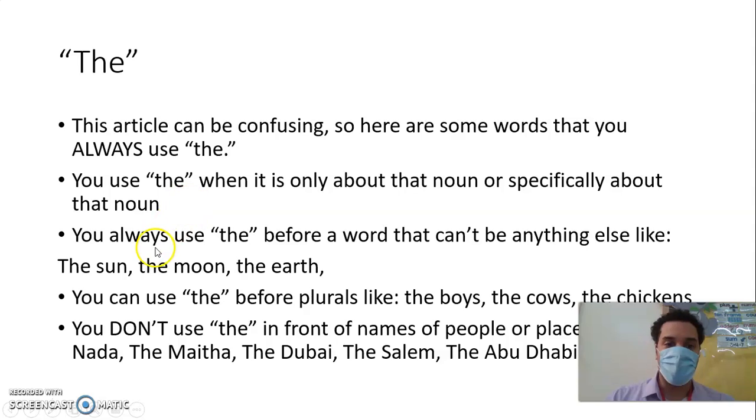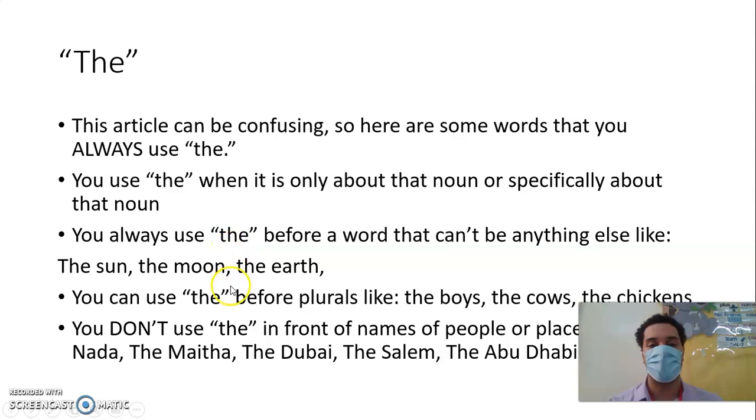You always use the before a word that can't be anything else, like the sun, right? There's only one sun. There's not many suns, okay? There's only one sun, so that's why we say the sun. Next we say the moon. There's only one moon, right? There's not many moons in the sky. There's only one moon, so we need to say the moon.